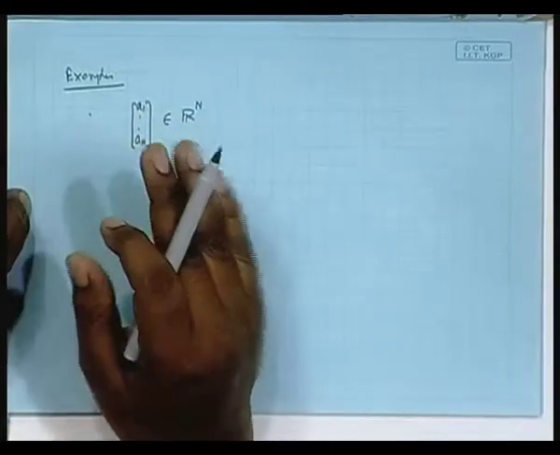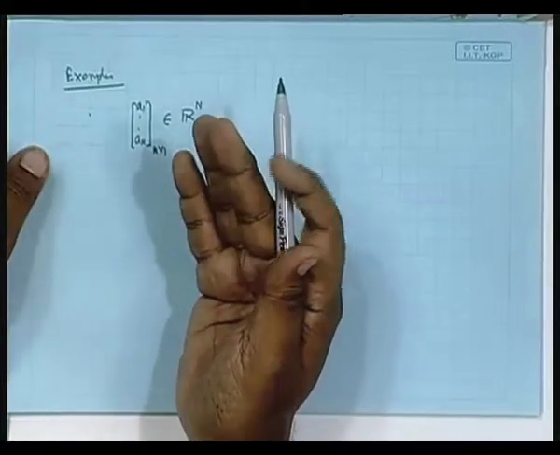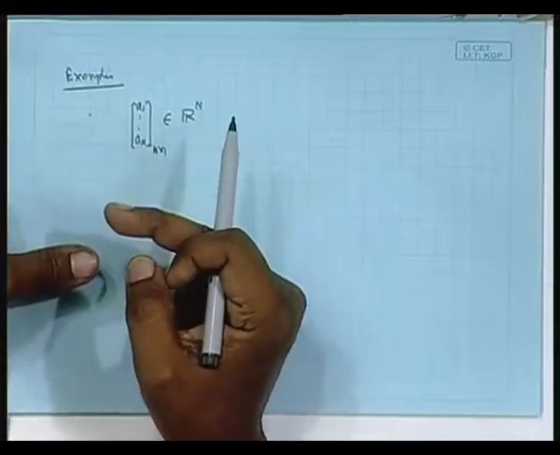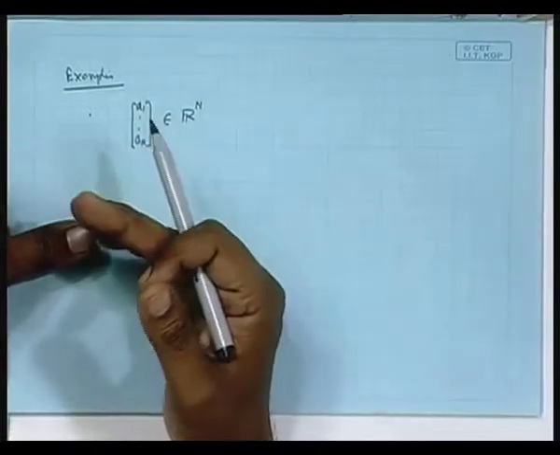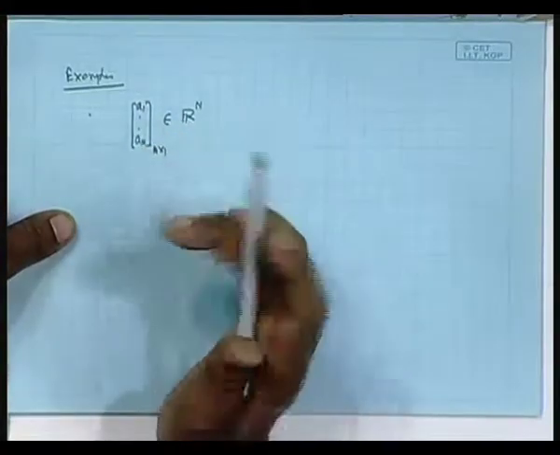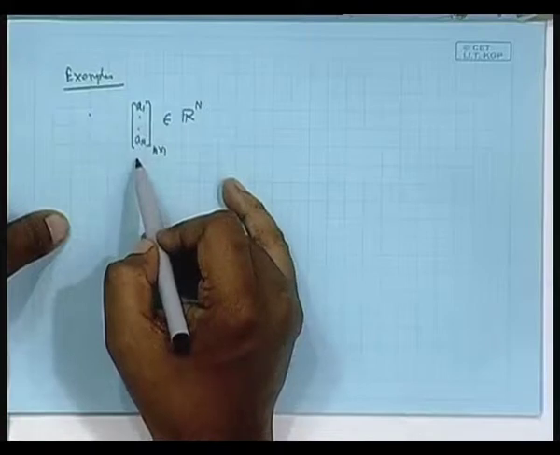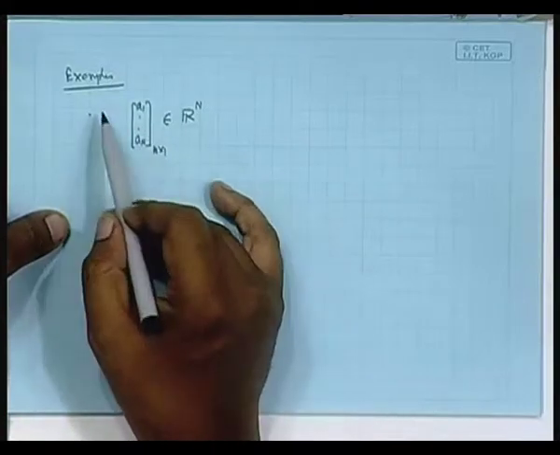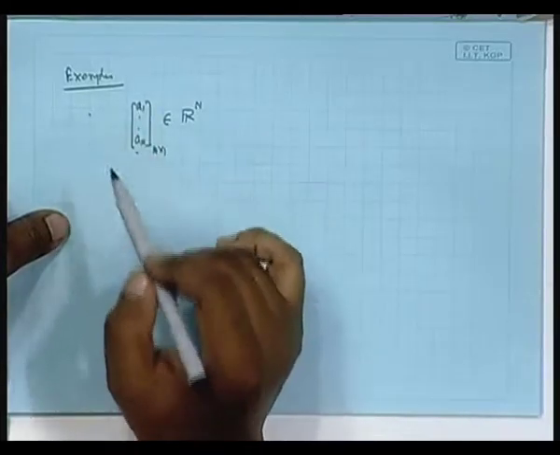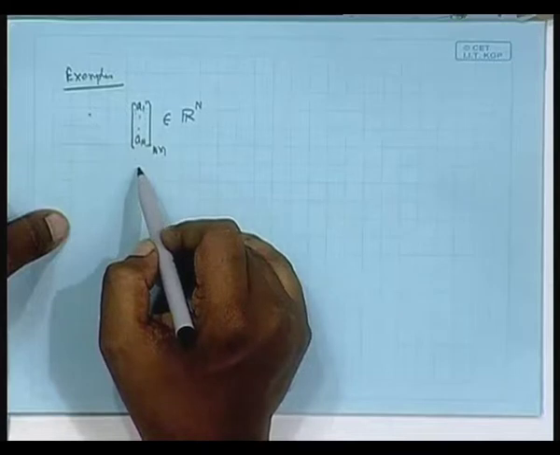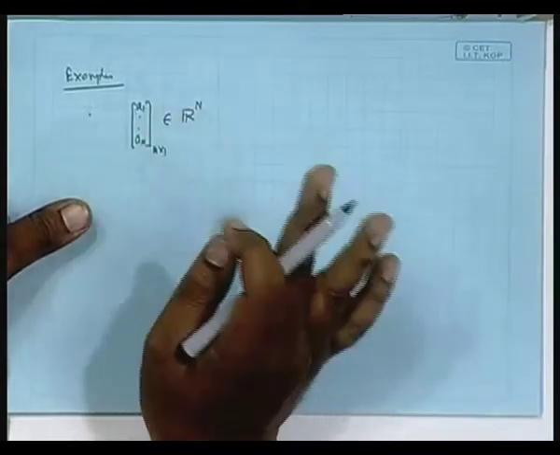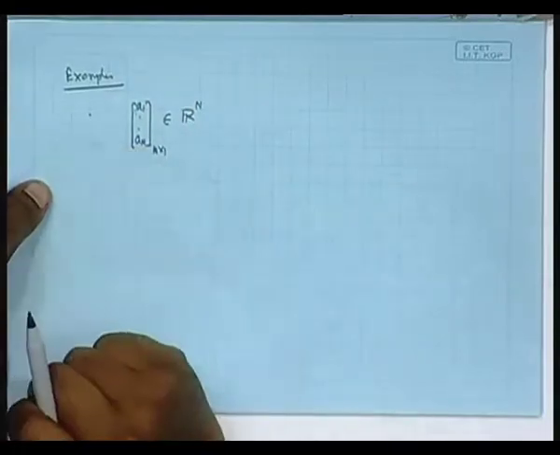Associativity, commutativity, they are valid very trivially. Two vectors are added means just term-wise they are added. Normal addition of column vectors. So, that is of course commutative, associativity, all those things exist. There is a 0 vector. If you put all 0 here, that is the 0 vector in this vector space, because if you add any other column vector to it, you get back the same column vector. Then given any vector, you can find its so-called negative, because you just reverse the sign. If you add that to the original vector, you will get the 0 vector, and so on and so forth. So, this is a vector space.